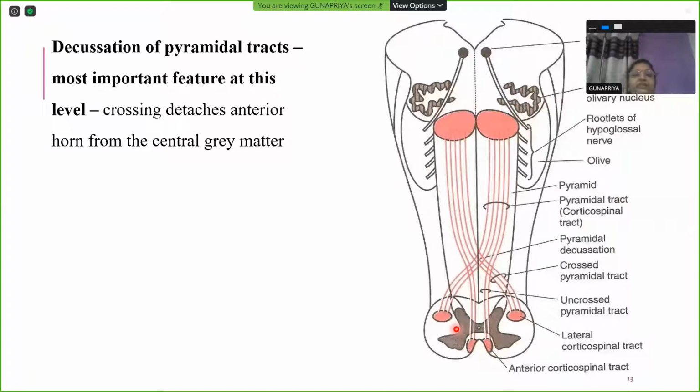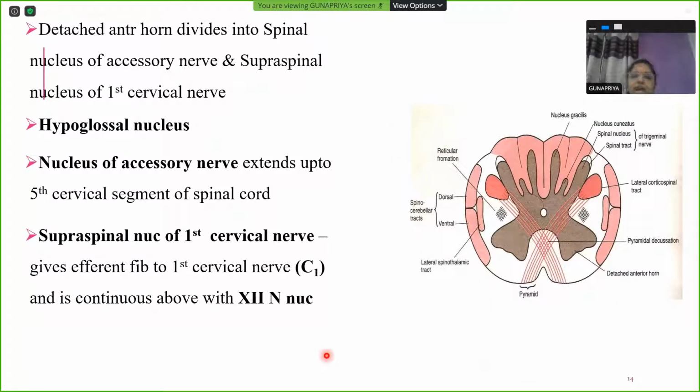So the most important white matter feature here is the decussation of pyramidal tracts, which detaches the anterior gray horn from the rest of the gray matter, the central gray matter. The detached anterior gray horn divides into the spinal nucleus of accessory nerve. Don't confuse it with trigeminal nerve. This is the spinal nucleus of accessory nerve, and the supraspinal nucleus of first cervical nerve.